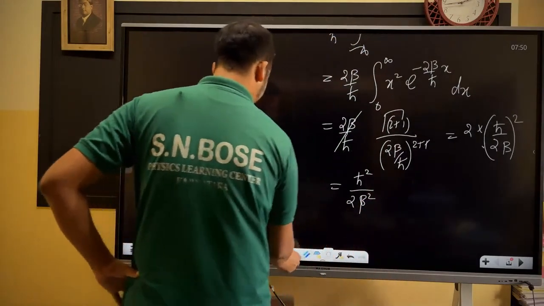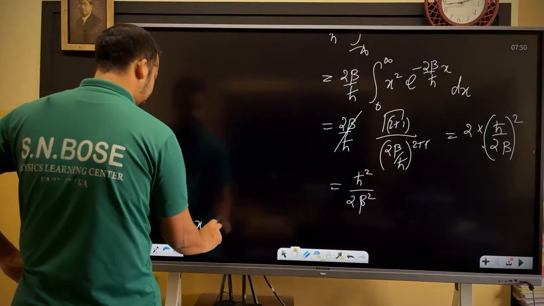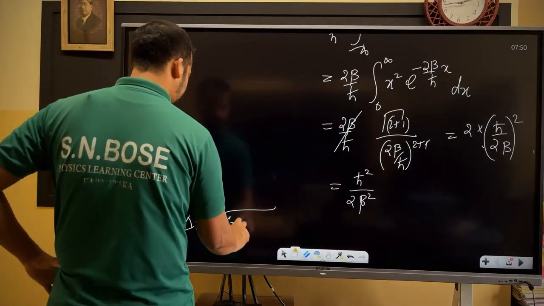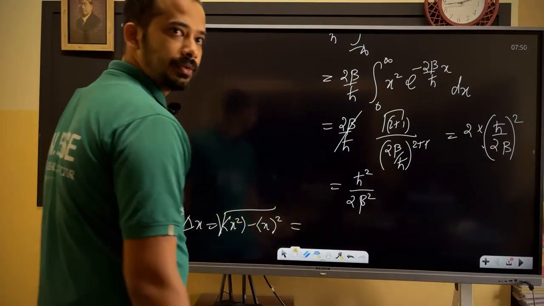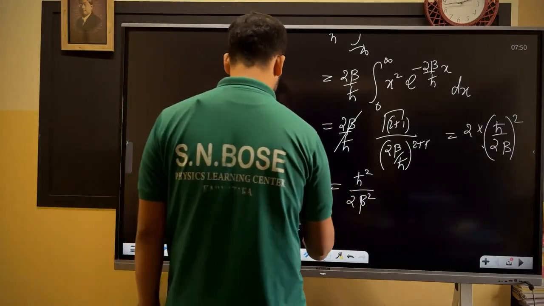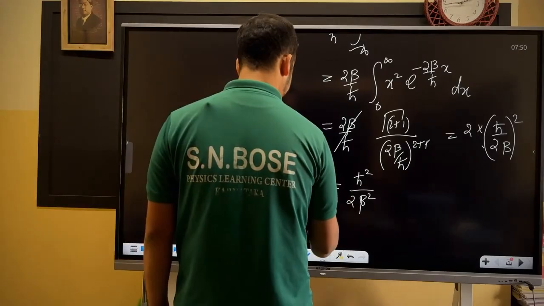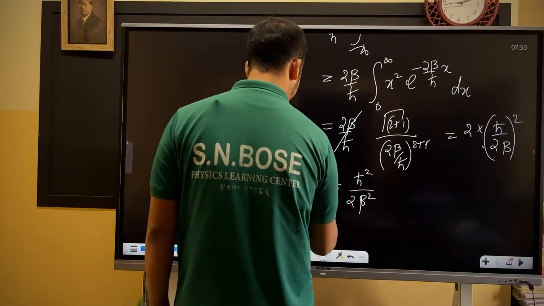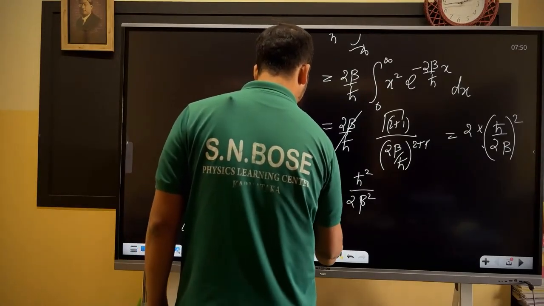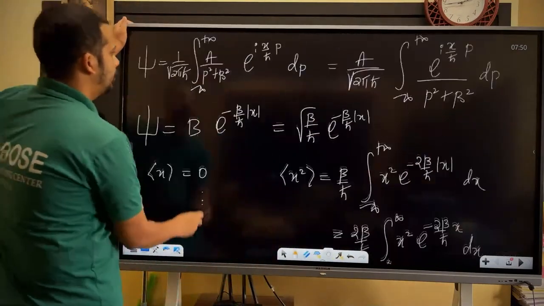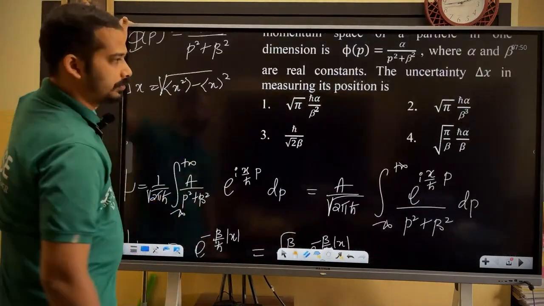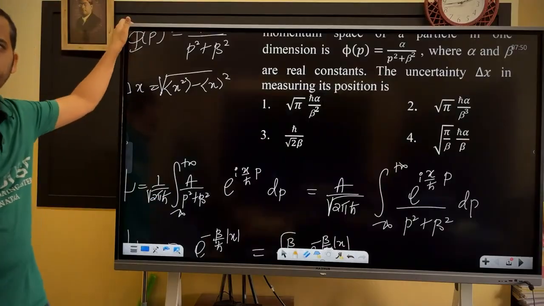Now you need delta x, that's equal to root of expectation x square minus expectation x the whole square. Expectation x is 0. What is this one? H bar divided by root 2 into beta. Check this out. H bar divided by root 2 into beta. Fine. Can you do it again?